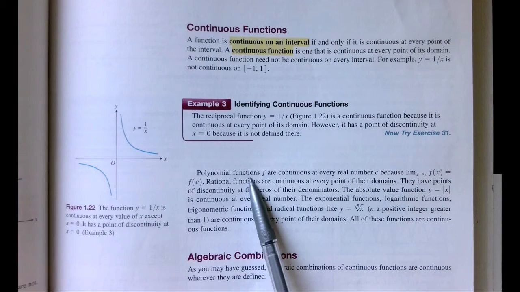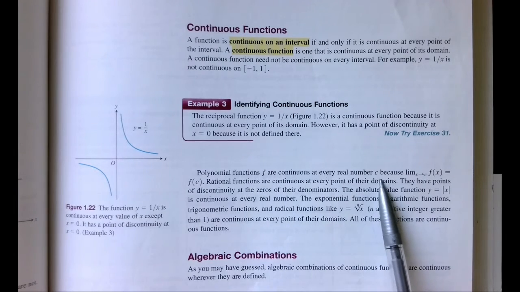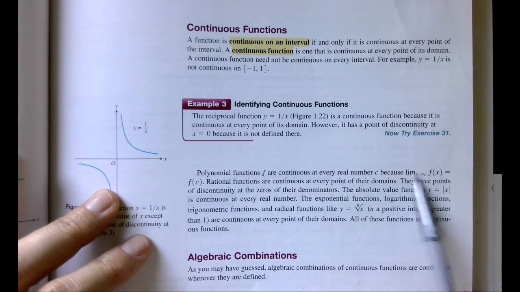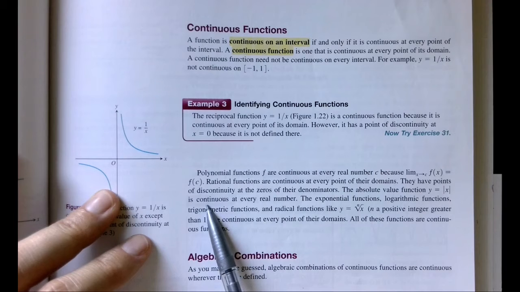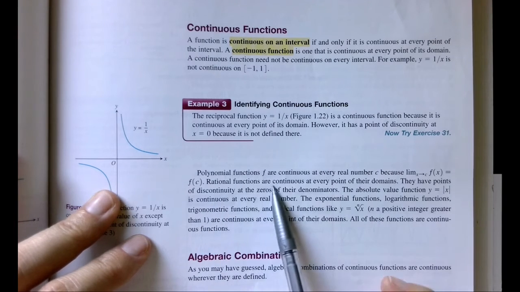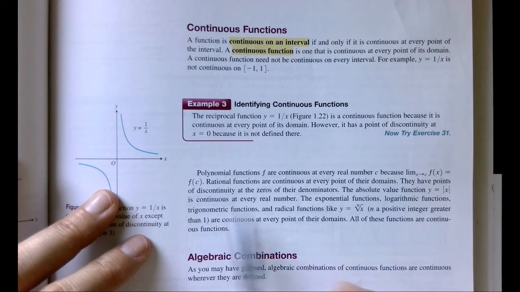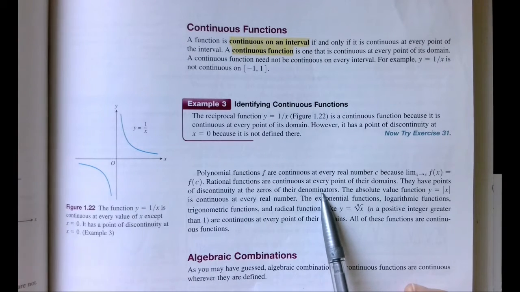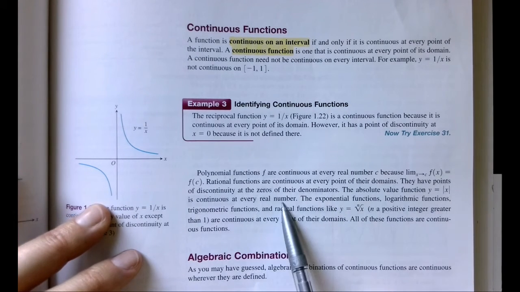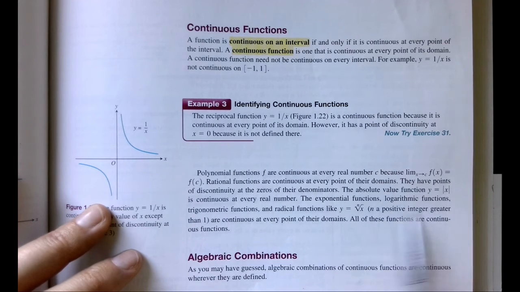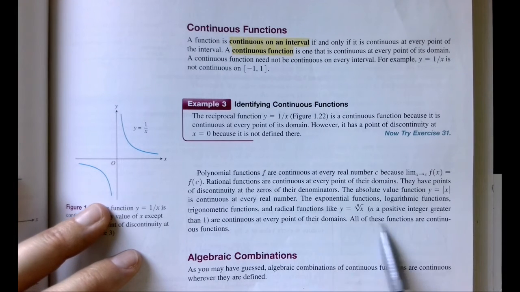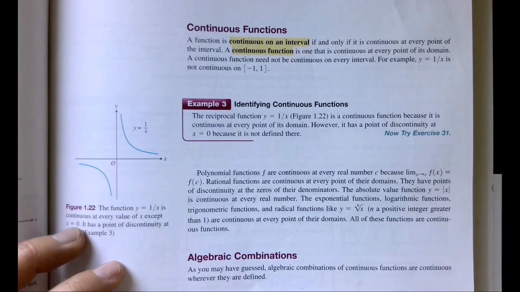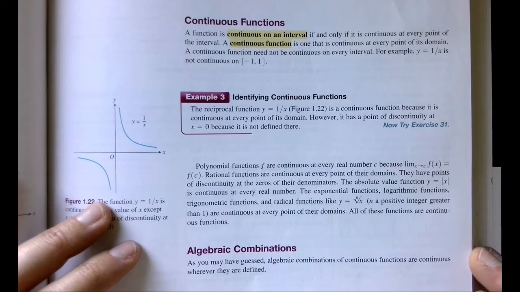Polynomial functions f are continuous at every real number c, okay, because the limit exists and it is equal to the function evaluated there. Rational functions are continuous at every point of their domains. They have points of discontinuity at the zeros of their denominators, but those are restricted out of the domain. The absolute value function is continuous at every real number. The exponential functions, log functions, trig functions, and radical functions like this form are continuous at every point of their respective domains. So all of these function families we've studied are considered continuous functions over their respective domains.